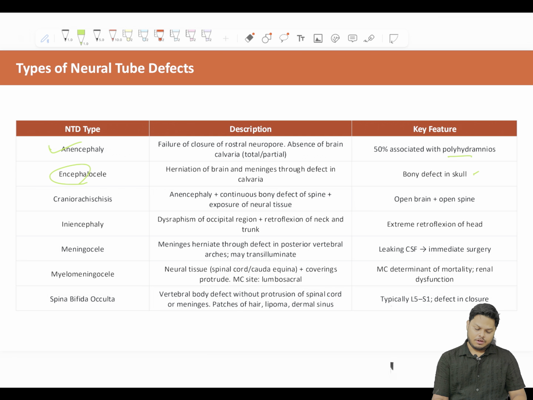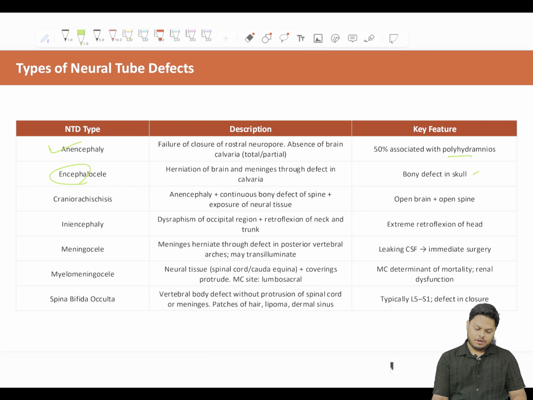Then meningocele, meningomyelocele, spina bifida occulta. These are very common things. Tomorrow you will be in clinical practice. Some parents would be asking you, sir, my child has meningocele, what to do about it? Sir, what is meningomyelocele? These should be on the tip of your tongue, right? So meningocele: meninges herniate through a defect in the posterior vertebral arches.